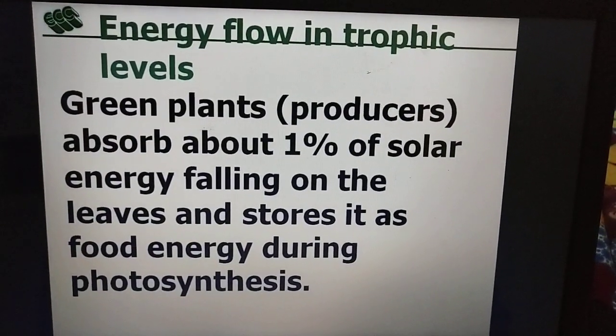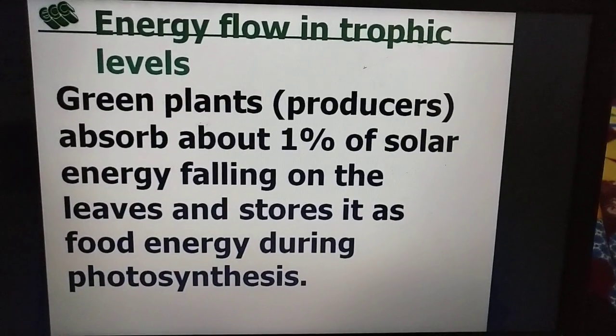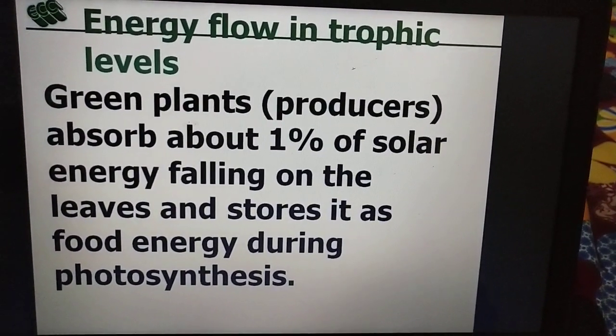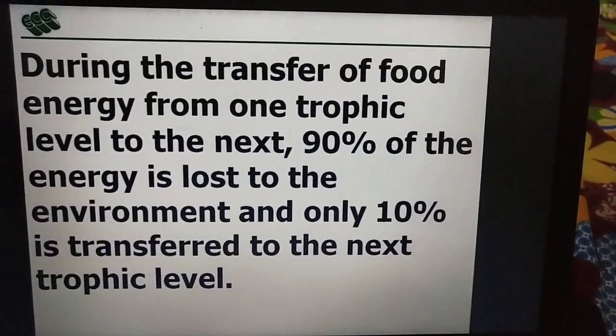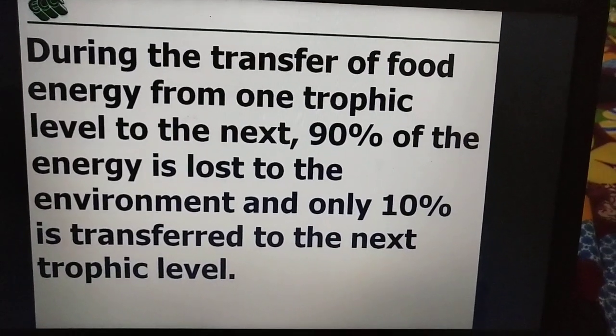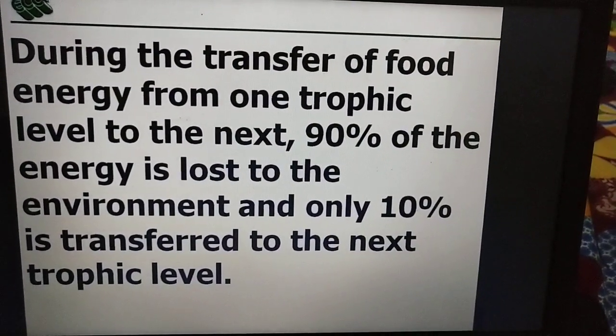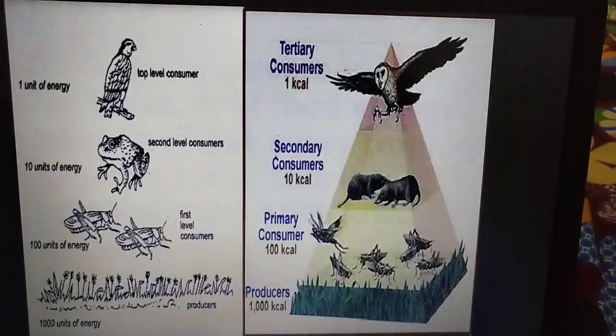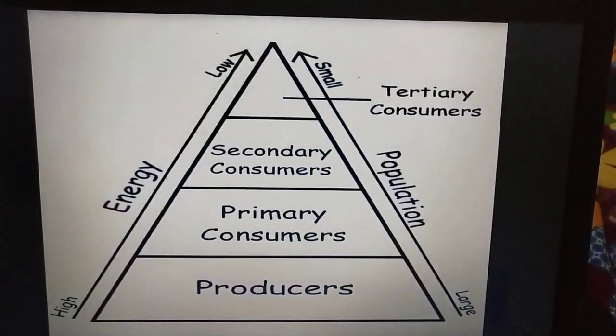This I told about energy flow in trophic levels. Only 1% of solar energy is absorbed by the green plants and then used for photosynthesis. 90% is lost in the environment, and only 10% passes to the next trophic level. So that is called the 10% law.